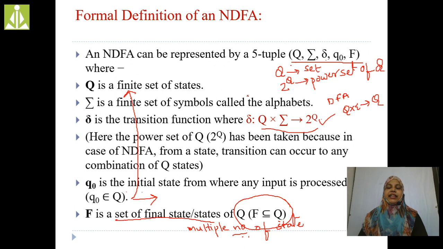And in DFA, the transition function is a mapping from Q cross sigma into Q, whereas in case of NDFA, the transition function is a mapping from Q cross sigma into 2 power Q.